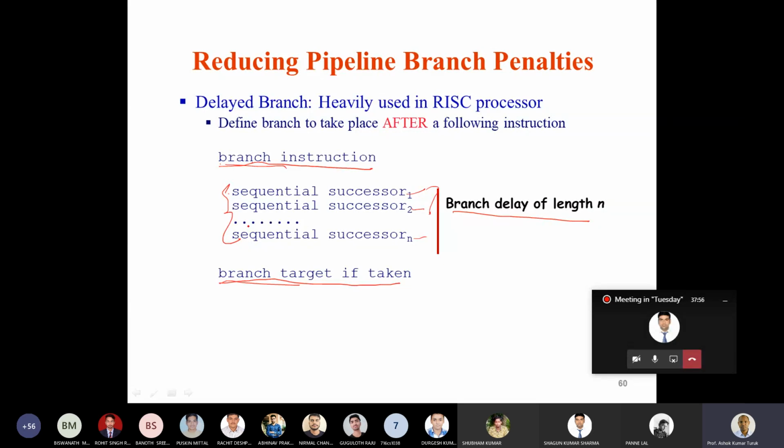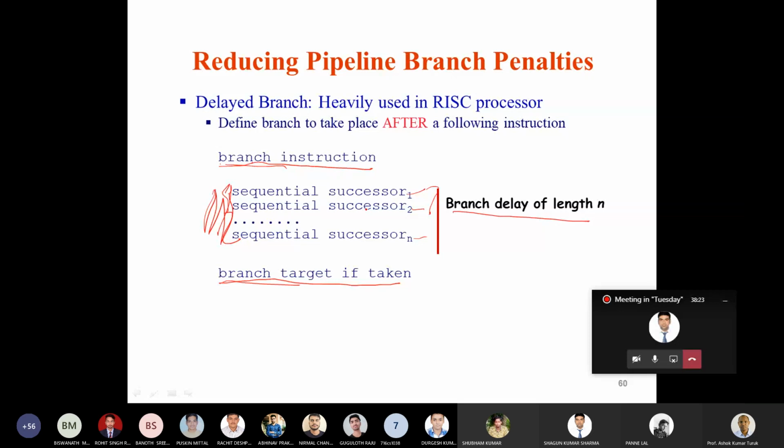If the branch is taken or the branch is not taken, irrespective of the outcome, the instruction in the branch delay slot will always be executed. This is called the branch delay slot. Usually the delay slot is always one, that means one useful instruction is placed between the branch and the target.